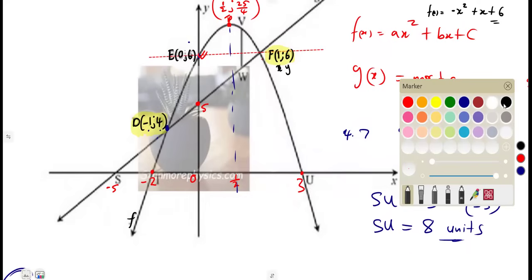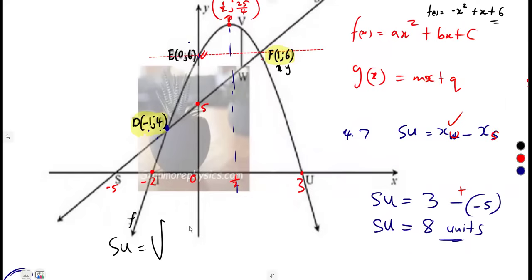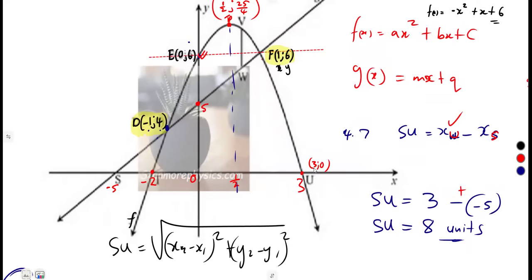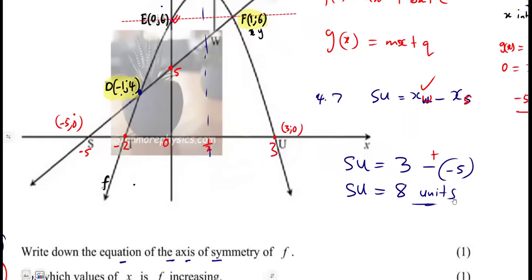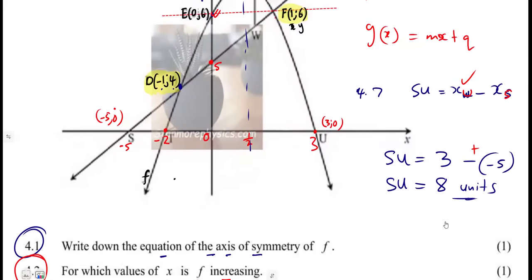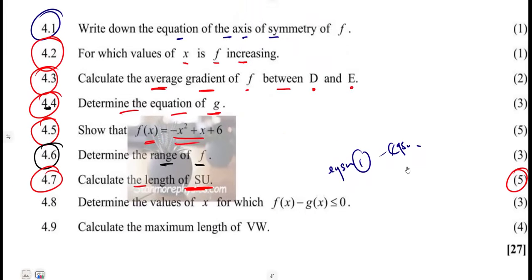Or you could have used the distance formula from S to U: x2 minus x1 squared plus y2 minus y1 squared, where you have these as points. At U, it is (3, 0). At S, (-5, 0). You use the points in your distance formula, and still you are going to obtain the same answer. You are not limited to just subtracting x values because it's a horizontal line. What if it was not? You're going to use the distance formula. So you can also use that. So that was 4.7.